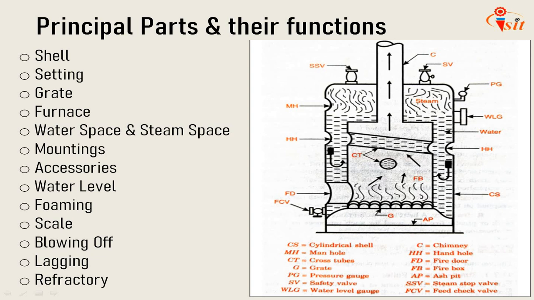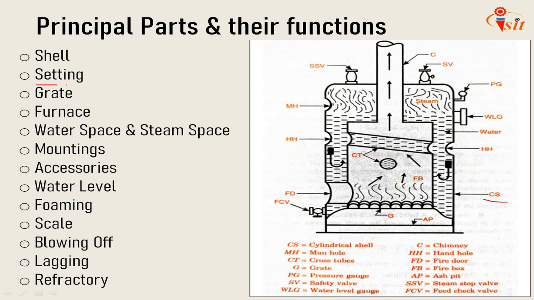The first part is the shell, the cylindrical shell. The shell of a boiler consists of one or more steel plates bent into the cylindrical form and riveted or welded together. I need a pointer here so that I can show you the cylindrical shell. So this is the shell. The shell ends are closed with the end plates.